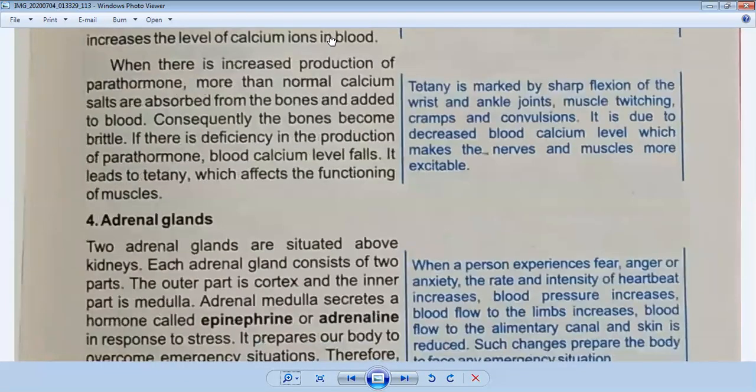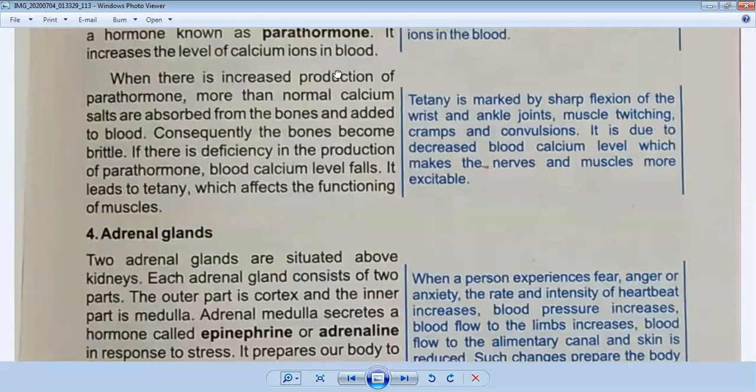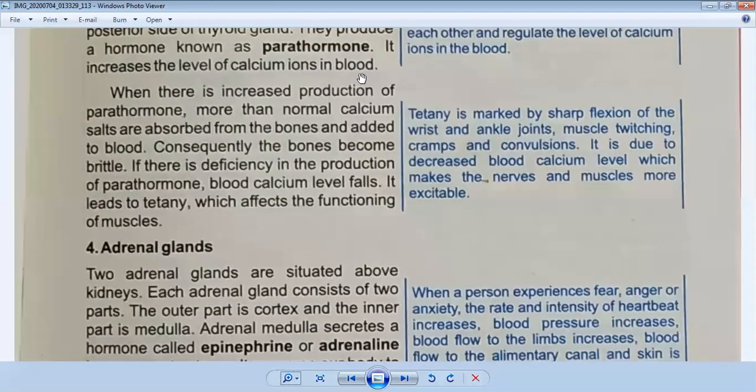It increases the level of calcium ions in blood. So when there is increased production of parathormone, more than normal calcium salts are absorbed from the bones and added to blood. Consequently the bones become brittle. So there is an automatic system inside our body.